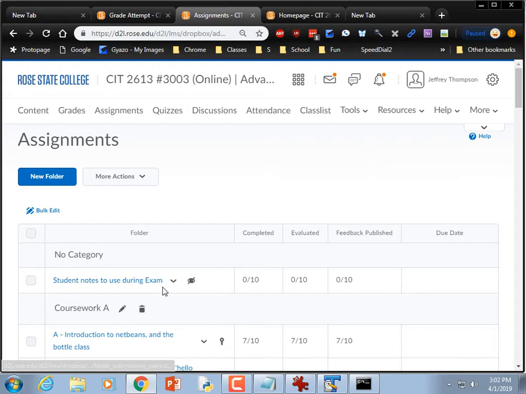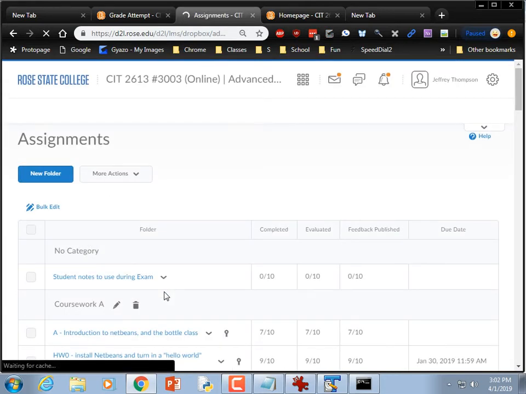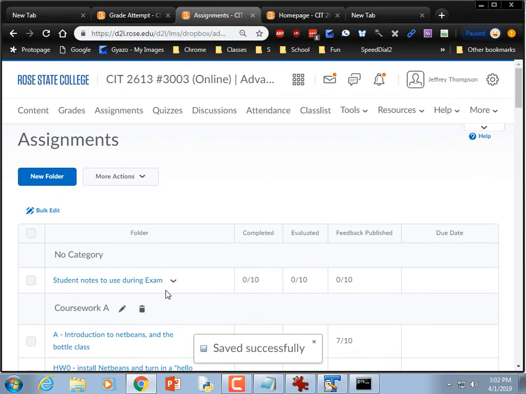All right, guys. If you want to upload some of your own notes there, just in case the library or somebody was complaining about you opening something from a Dropbox, just go and upload something to the assignments folder where it says student notes to use during exam. That makes it pretty clear that you're allowed to use the stuff that you create. No, you cannot bring your paper in, right, but you can upload something there if you have some notes you want to upload. Alrighty, makes sense? Yes, sir. Alrighty.